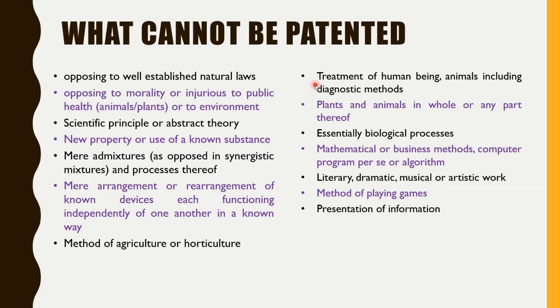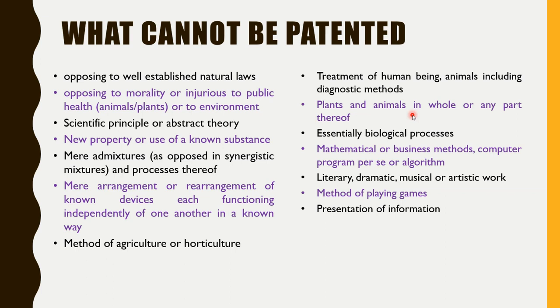Then plants and animals, or any part of them. But now plants can be patented under the Plant Variety Act. So now it applies only to animals: if you come up with a new breed of any animal, or a new creature or new insect, then that cannot be patented, right? Because it is a discovery. Then essential biological processes, then mathematical or business methods, right? The business techniques, or the computer program, right? These all things cannot be patented.